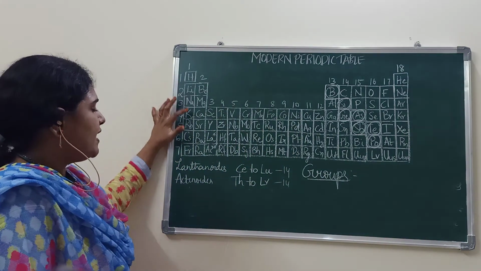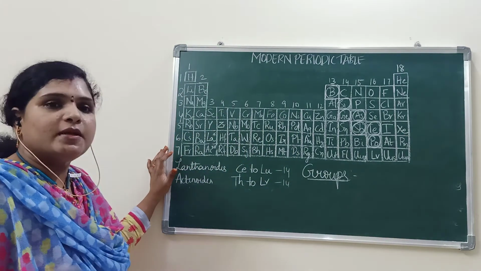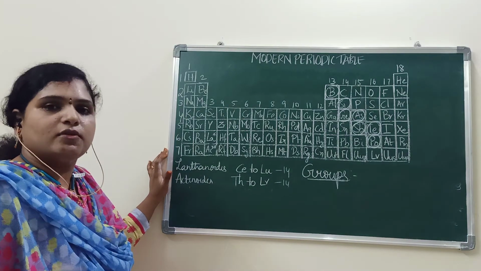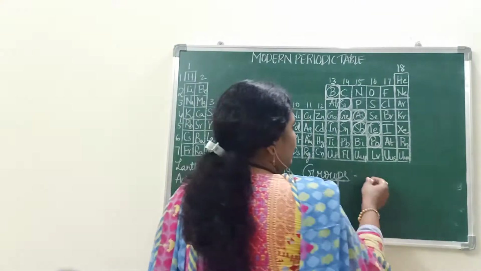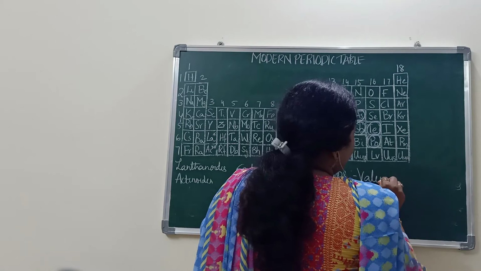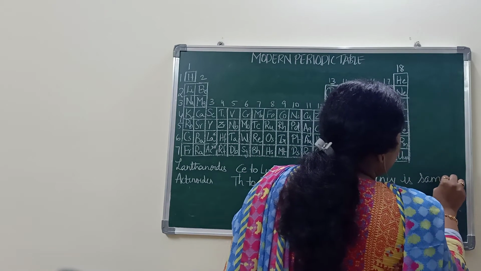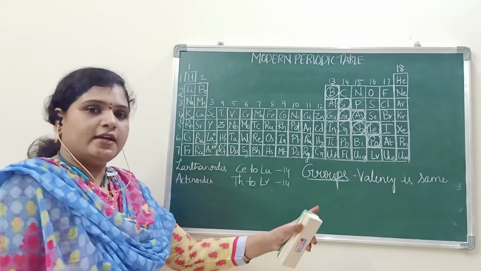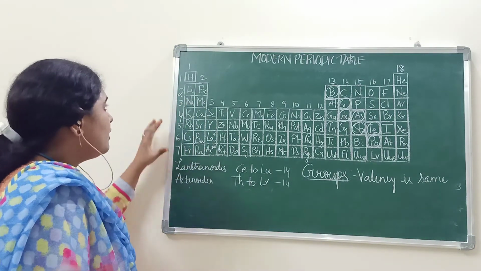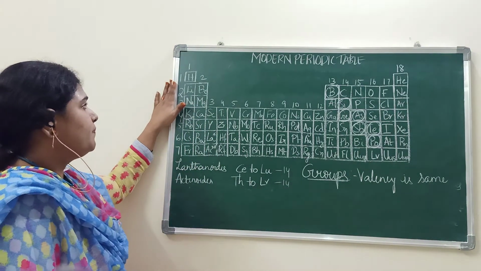Valency is same for all the elements in a particular group. Okay, valency is same for elements present in a particular group. We have already seen this point. Now coming to atomic radius.